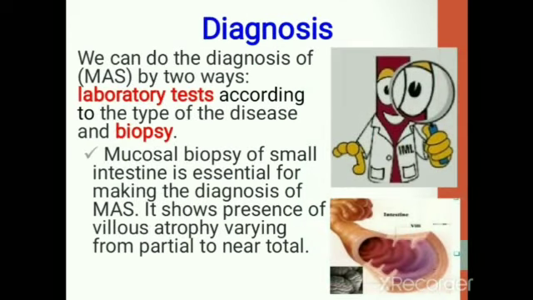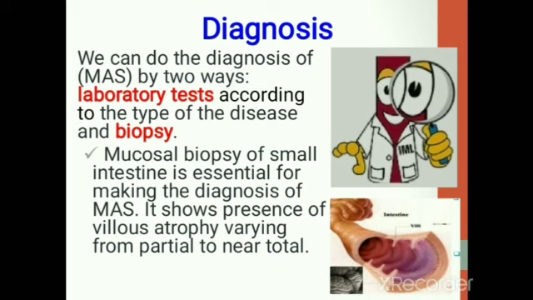How can we diagnose malabsorption syndrome? We can do this in two ways. The first one is laboratory tests according to the type of the disease. Some examples of the tests are the blood lipid level test and fecal analysis for fat malabsorption. Others are the lactose tolerance test and the bile acid breath test for carbohydrate malabsorption, and so on.